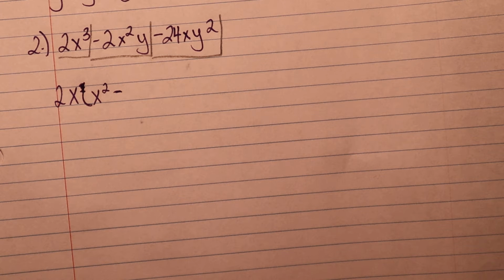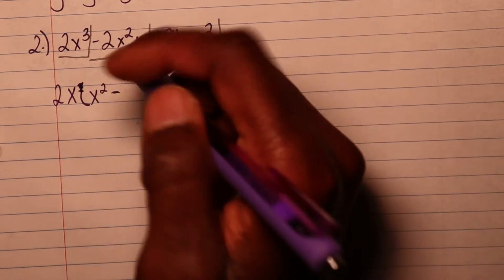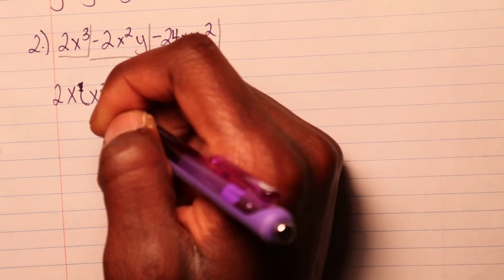And figure this one out. You ask yourself the same question, but also remember you do the same procedure as well. So don't overthink it. Don't overthink anything about this. So we already see that there's a 2 here. We have an x here. All we need is 1 more x.